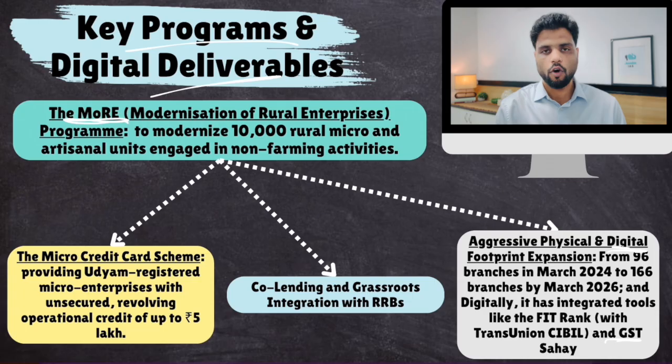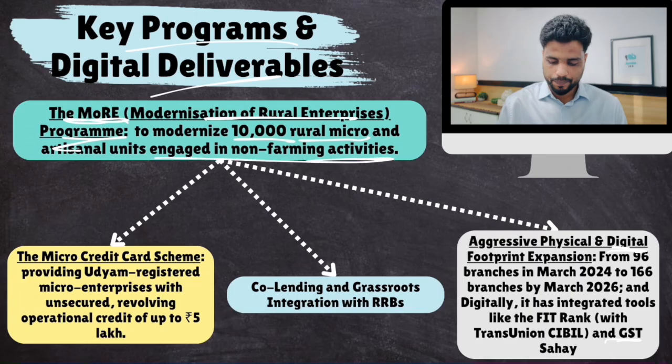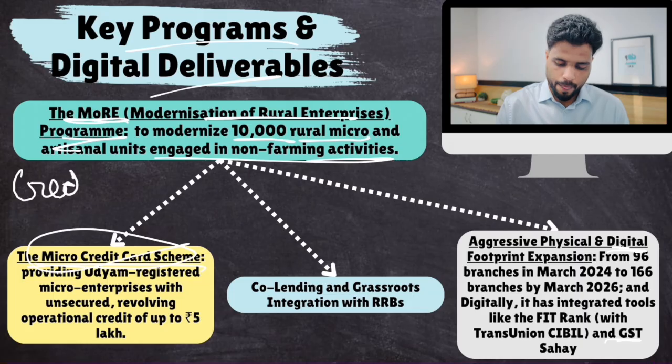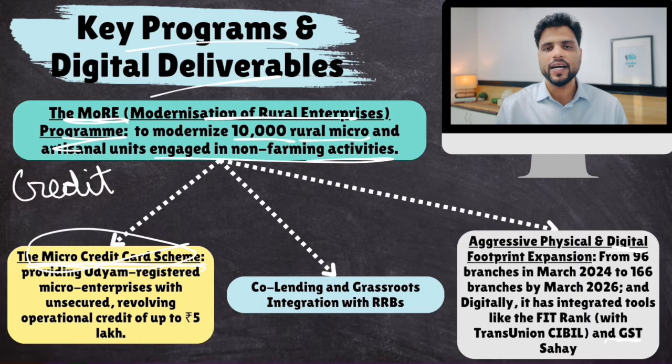More initiatives of SIDBI: modernization of rural enterprises. So 10,000 rural micro, non-agricultural companies would be developed through capital. Then the micro credit card scheme. There are micro companies, small companies, medium companies. Micro companies are generally short of money, credit. So SIDBI launched the micro credit card scheme. These micro enterprises would be given this credit card under which they can avail loans up to 5 lakhs.